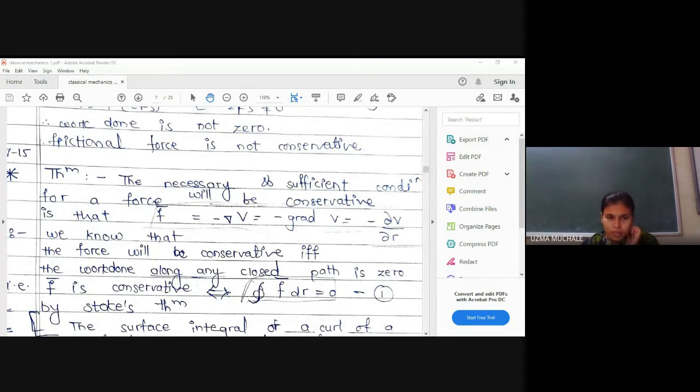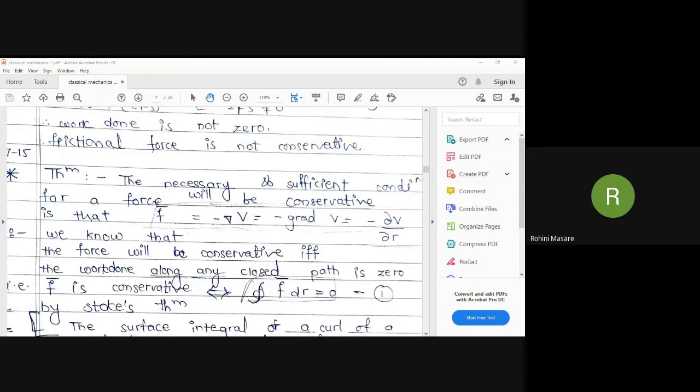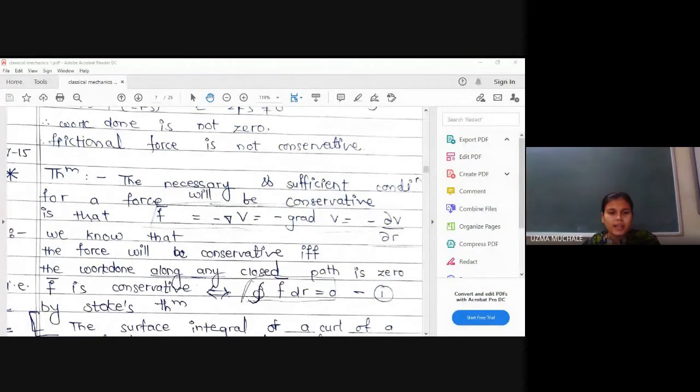So let us go for the next one. Have you understood the example? Yes, ma'am. Okay. Let me go for the next. What is the thing here? F is equal to minus del V, grad. Now these things, whatever we are seeing on the screen, that notation of del, notation of grad, dou V by dou R, these things I hope you are knowing, right?